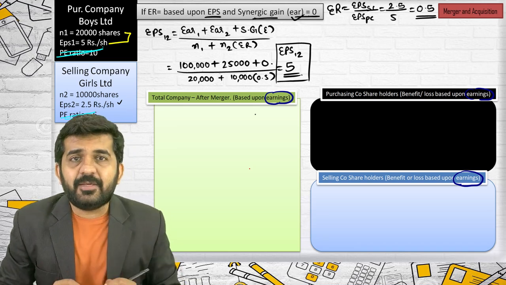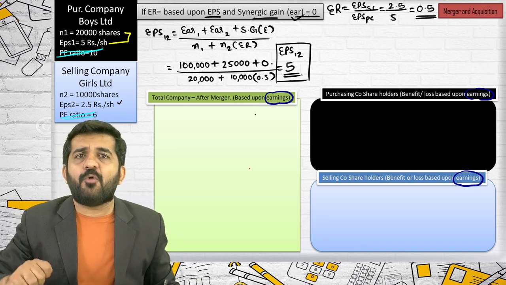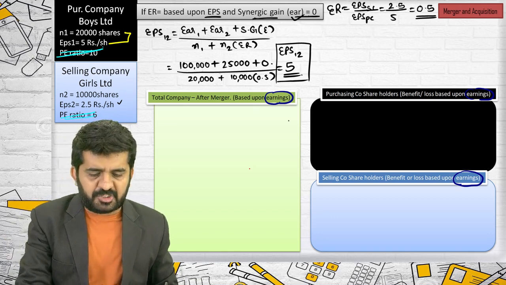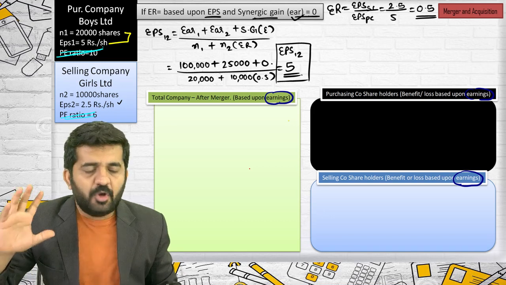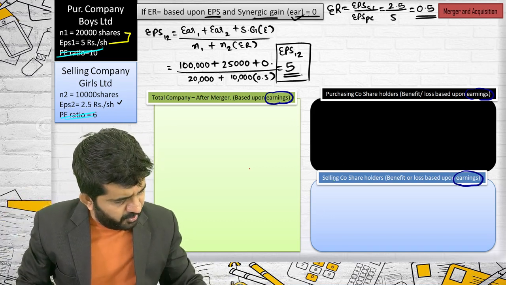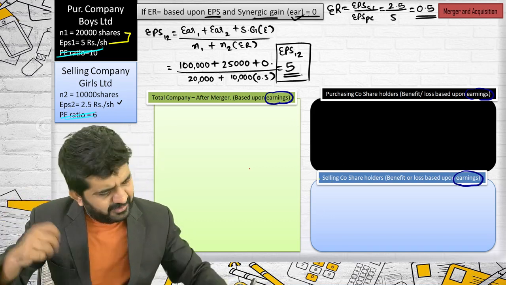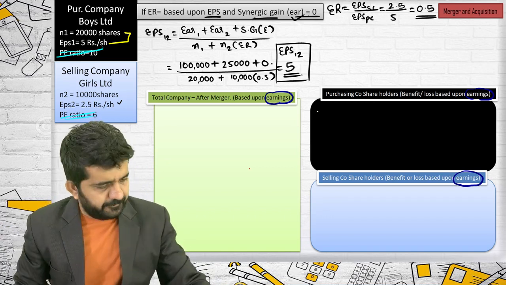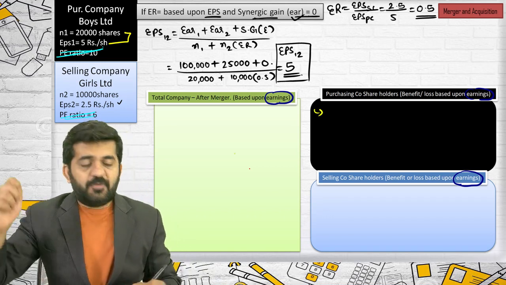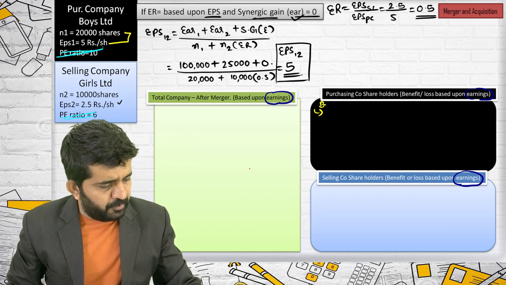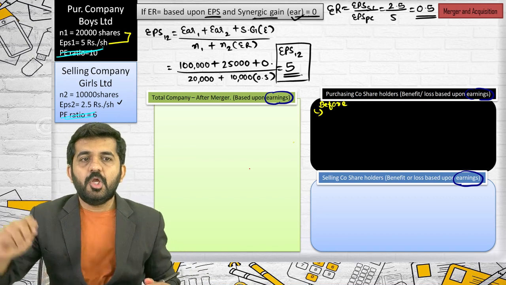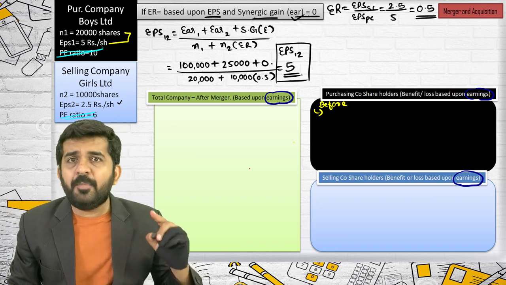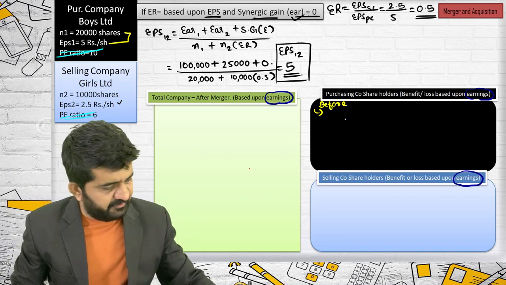Let me see the situation of all shareholders of purchasing company. I am talking about all shareholders, first of a selling company. Let me do first of purchasing company. Before merger, what was their situation? How many shares was Boys Limited having? 20,000.